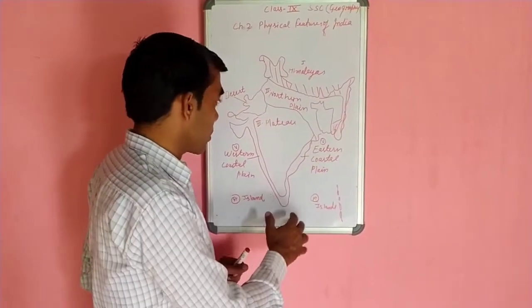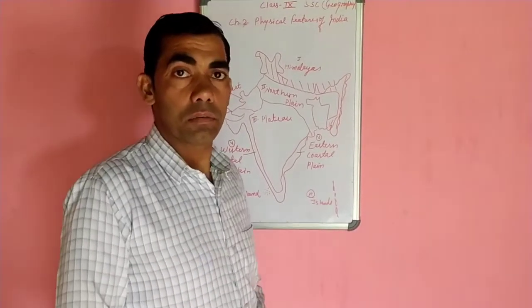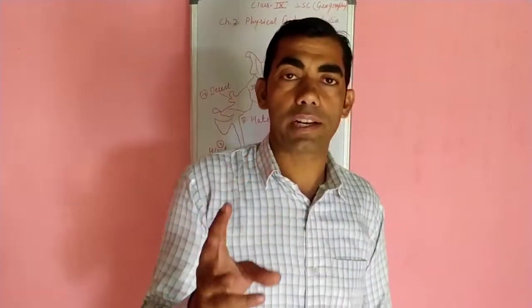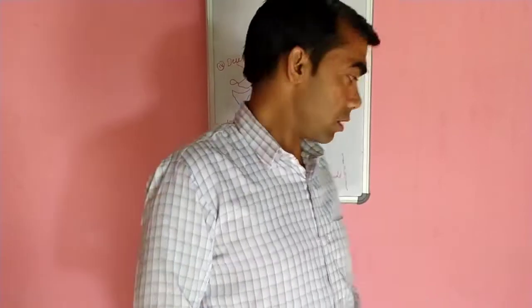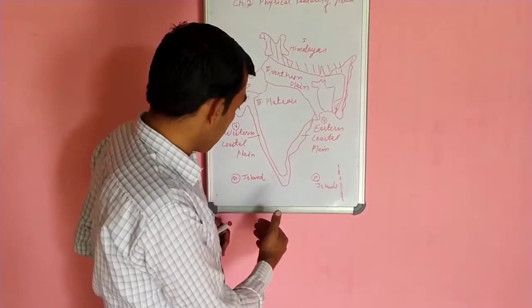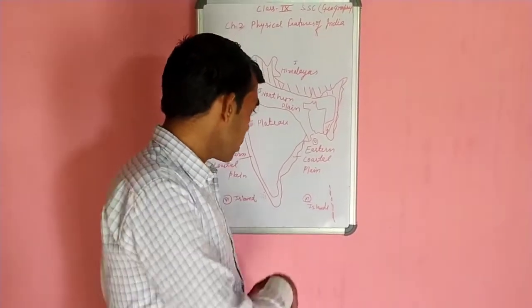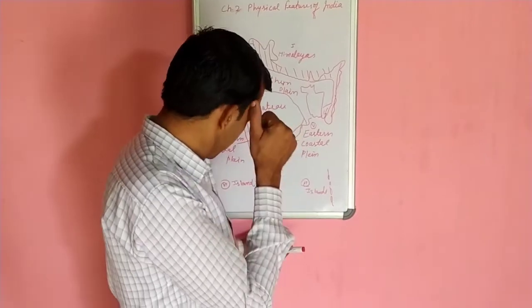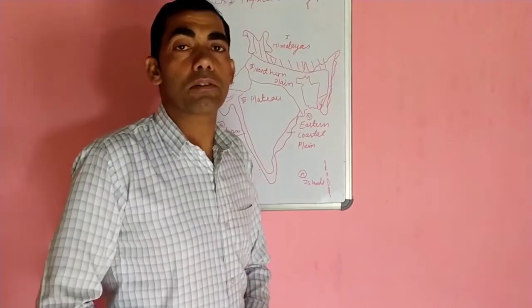Number 6, islands. In India, broadly, we can divide the islands into 2 groups. Number 1, Lakshadweep. Number 2, Andaman and Nicobar Islands. Lakshadweep Island is located in the western part of India, and it is a very important part which is made by coral reefs. On the right hand side of India, meaning the eastern part, the Andaman Nicobar Islands are located. Andaman Nicobar is the largest island group of India.